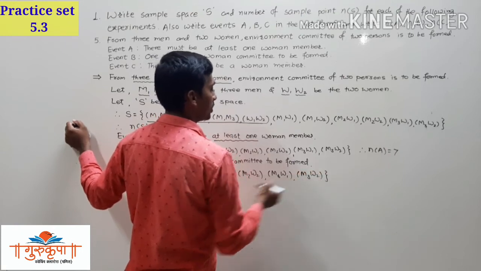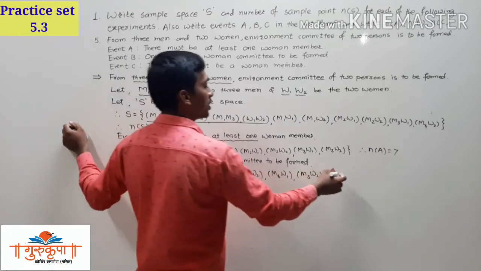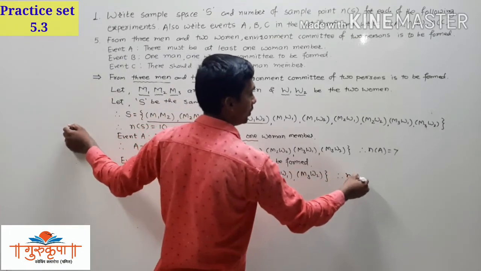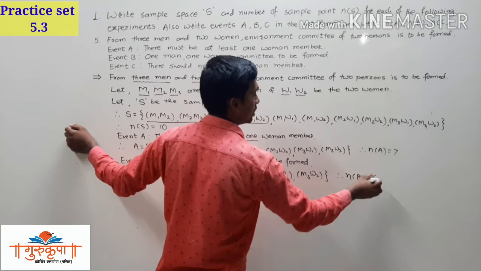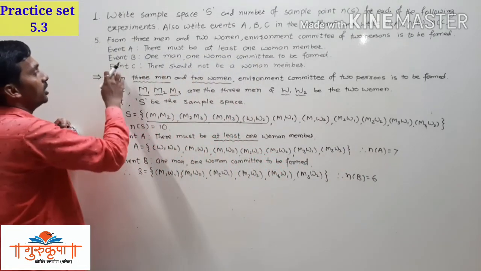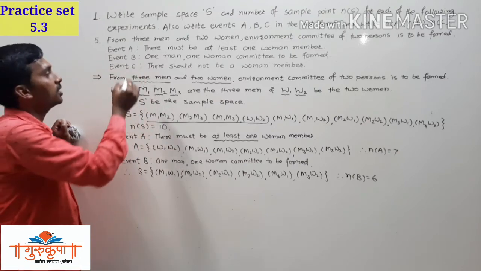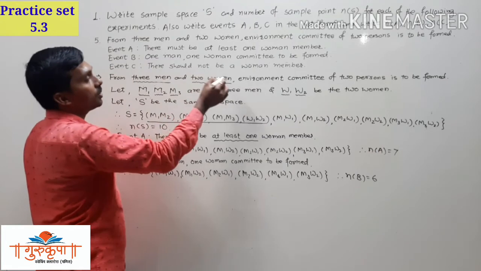M3W2. Here we have 6 committees in all: 1, 2, 3, 4, 5 and 6. So we can write here number of V is equal to 6. And now the last event we have to write, that is event C, and we have to calculate the number of sample points. The event is: there should not be a woman member.